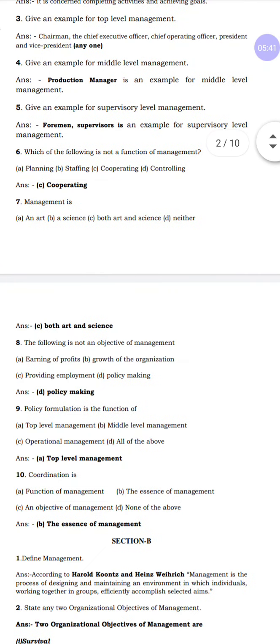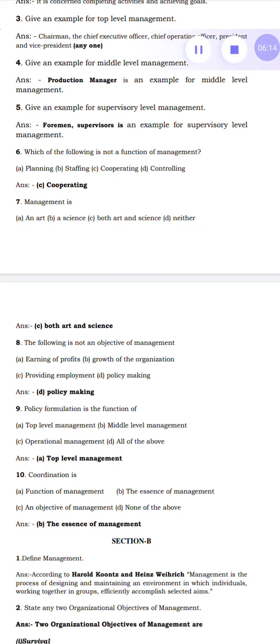Next, management is an art, a science, both art and science, or neither. You know very well the answer is both art and science. I have explained why we call management a science or an art. Once again I'll explain in the next classes. That 8 marks question is very important. Next question, the following is not an objective of management. They are asking which is not an objective of management.